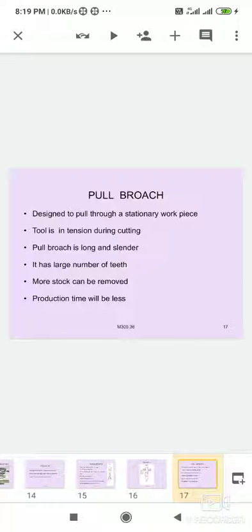More stock can be removed means a large amount of material can be removed and a number of workpieces can be machined. It has a large number of teeth from starting to ending point. The tooth sizes increase from the starting point to the ending point. So more stock means heavy material can be removed, then automatically the production rate increases.